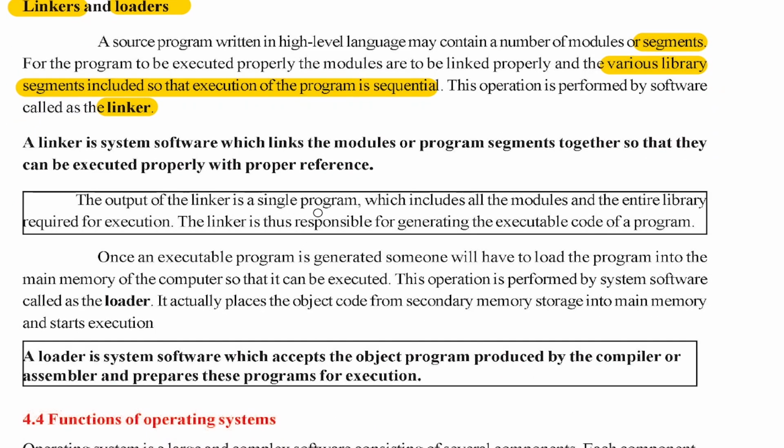The output of the linker is a single program, which includes all the modules and the entire library required for the execution. The linker is thus responsible for generating the executable code of a program. Because if you want to execute a program, everything has to be integrated. So once the executable program is generated, everything is ready.